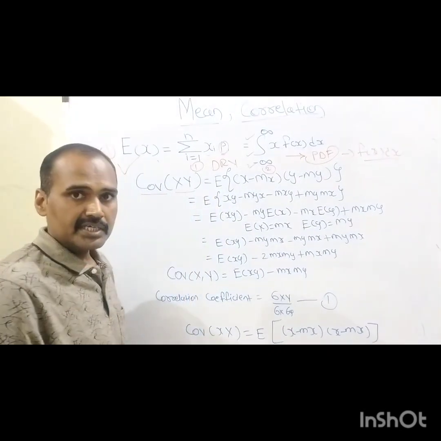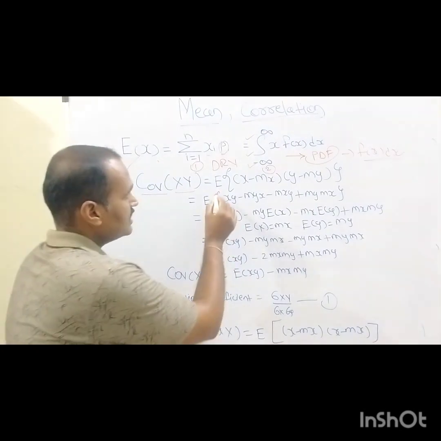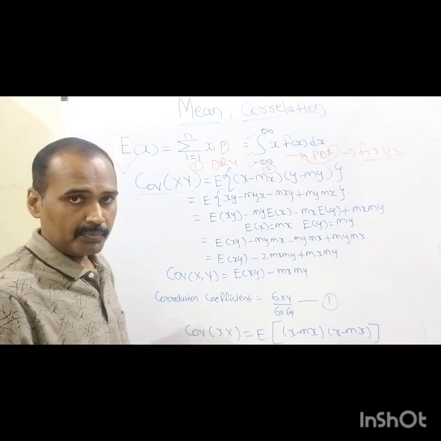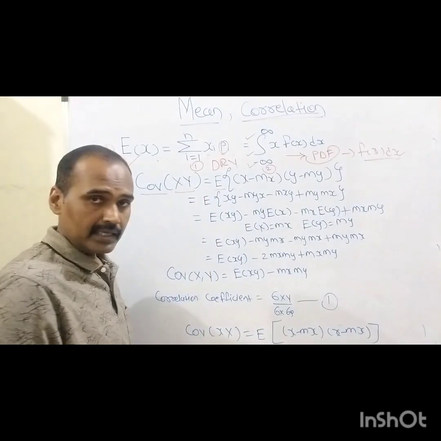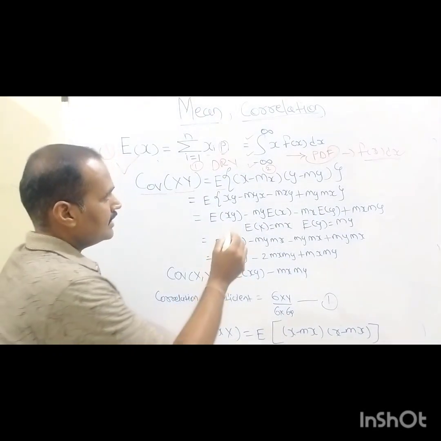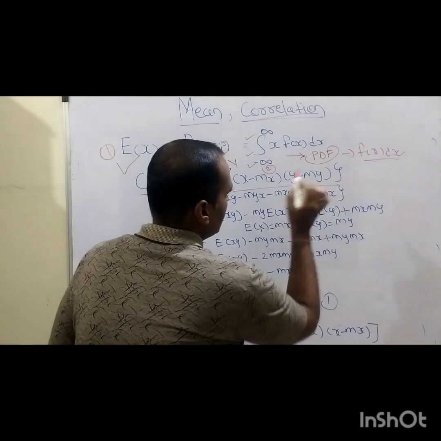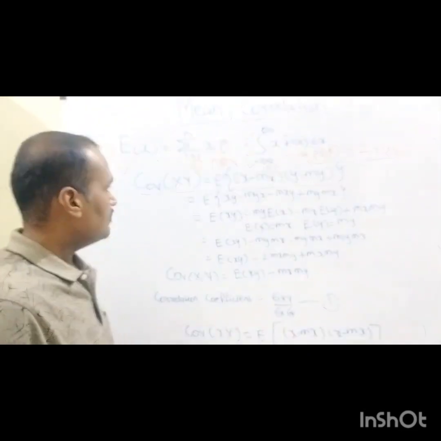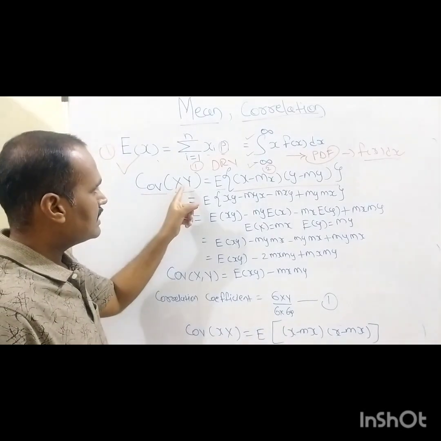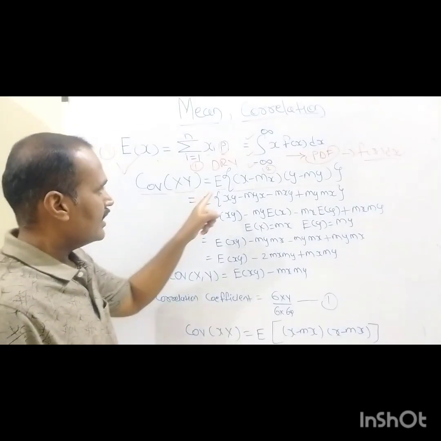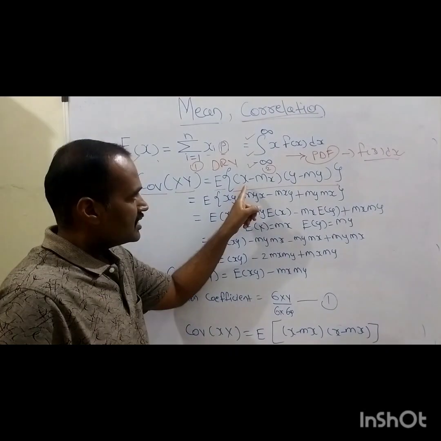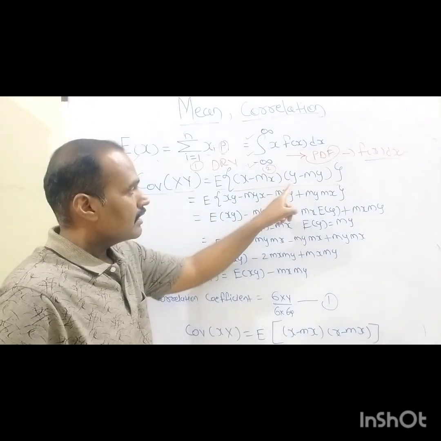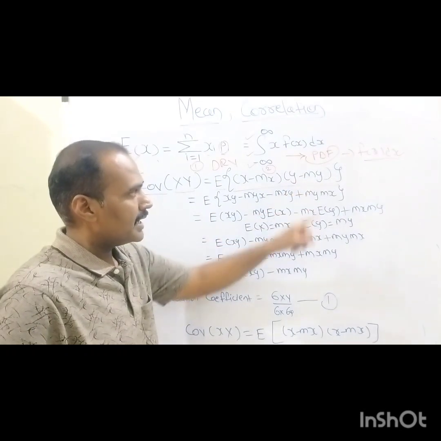This covariance function is defined with the help of the expected value, or the mean value operator denoted by capital E. As you can see in these two curly braces, the covariance function between the random variables x and y is exactly equal to E of, within the first parenthesis, x minus mx, within the second parenthesis, y minus my.